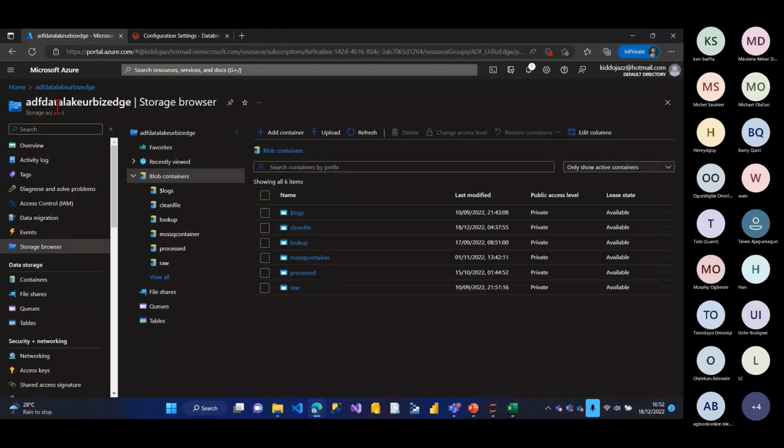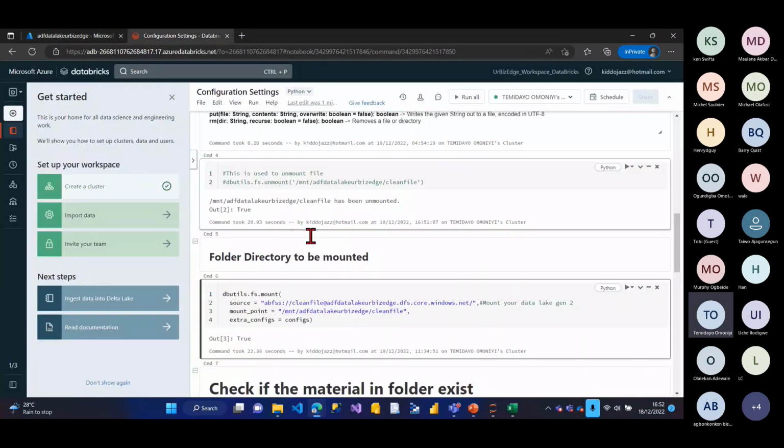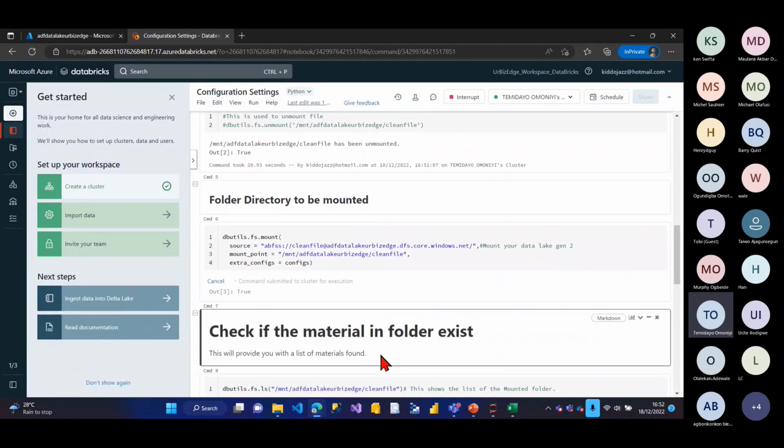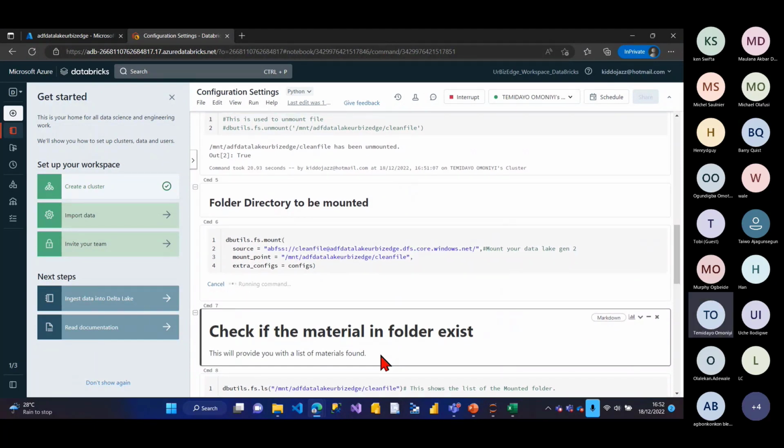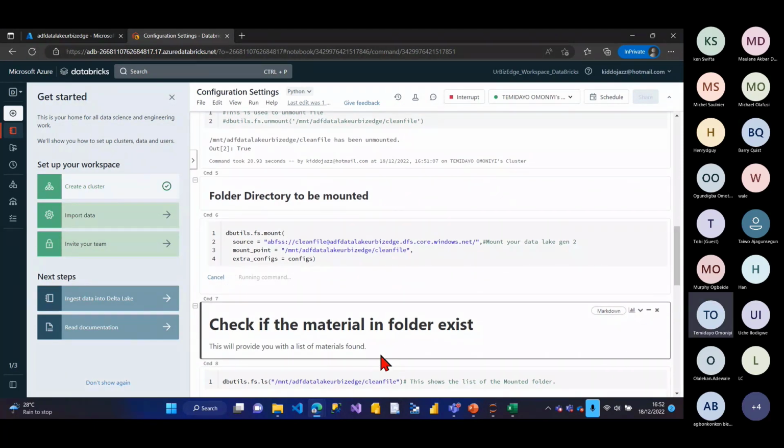If you see the name, it's called ADF Data Lake UrBizEdge, right? That's the storage name itself. So that's what I actually added here, right? And this is the mount point I've given, called clean2. So if I run this, right? I'm trying to mount this. Okay, it'll take a few minutes.